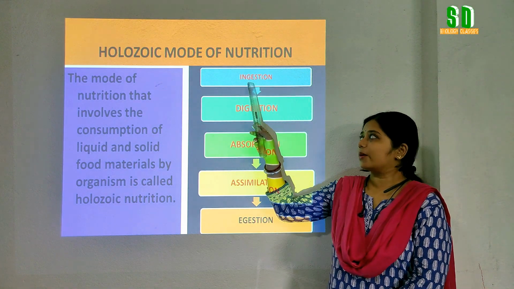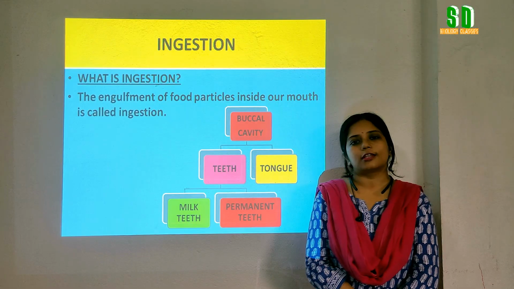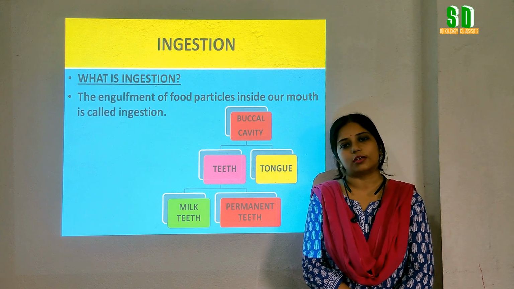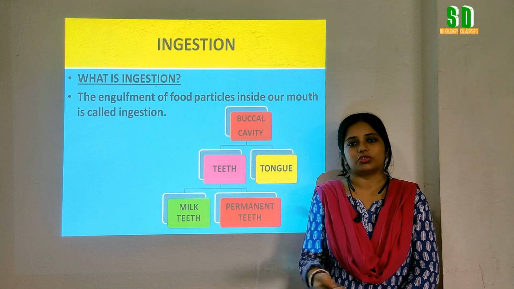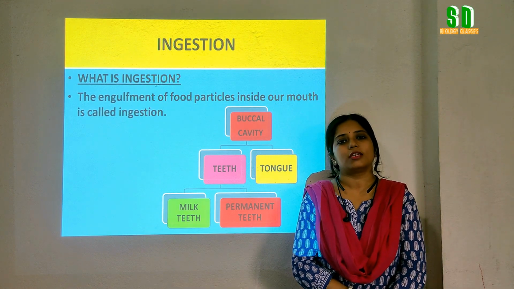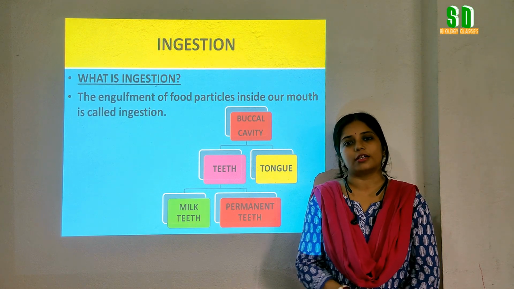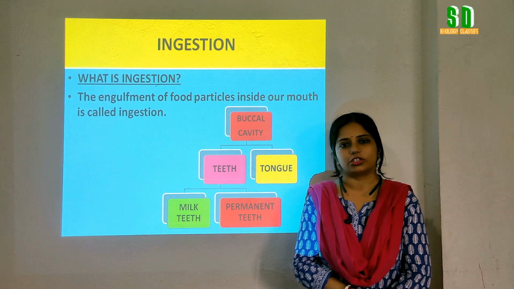Now, we are going to know about the process of ingestion in detail. The intake of solid or liquid food materials by the organism is called ingestion. It can be seen in multicellular organisms like human beings, cow, goat. Even we can see this process in the case of a unicellular organism like amoeba. With the help of the pseudopodia, they engulf the food materials and perform the process of ingestion.